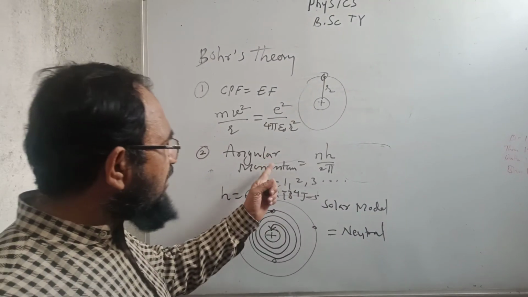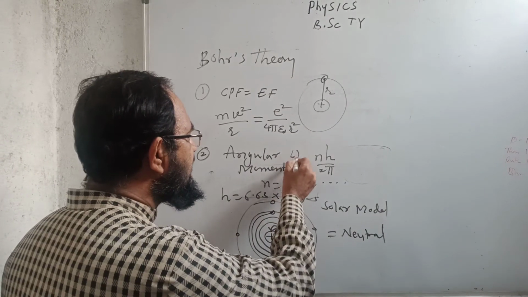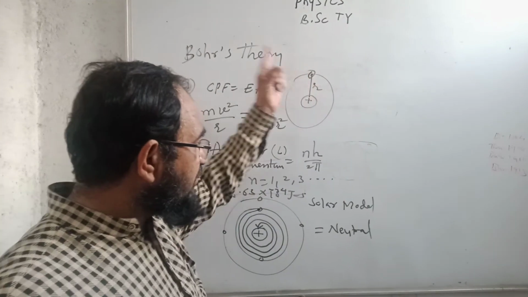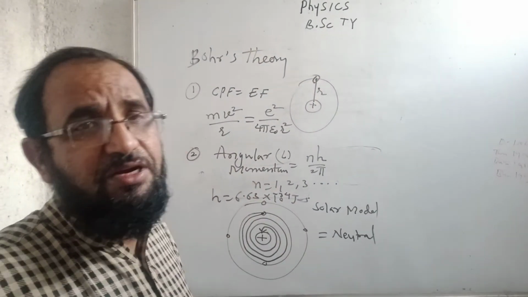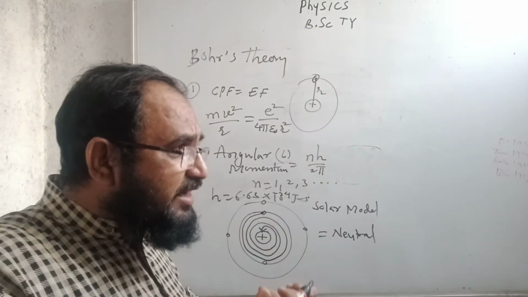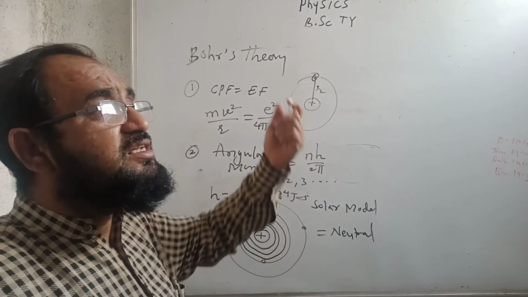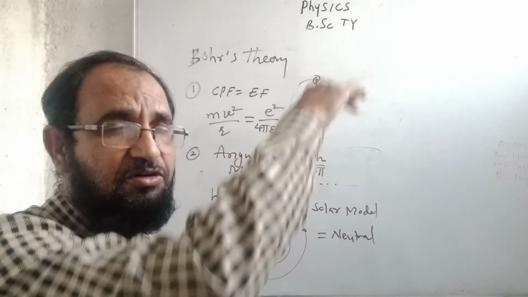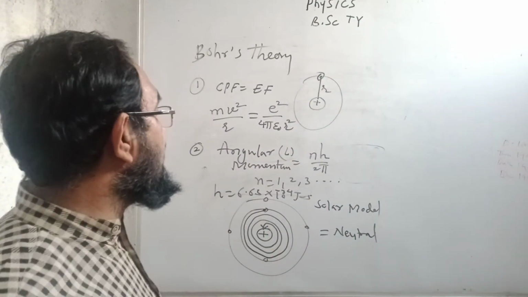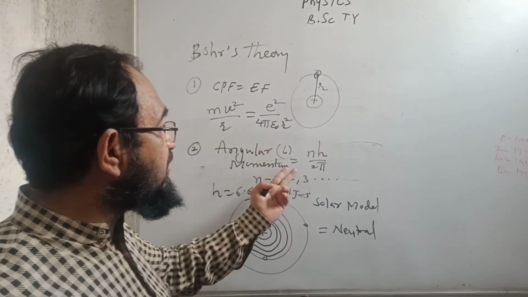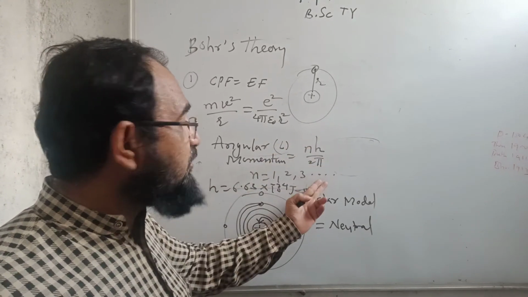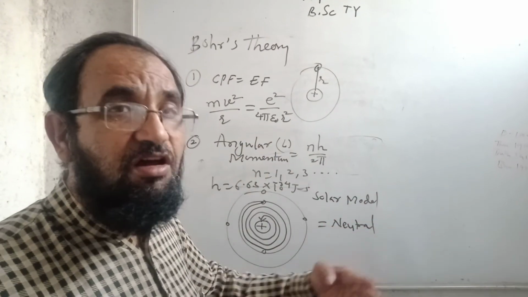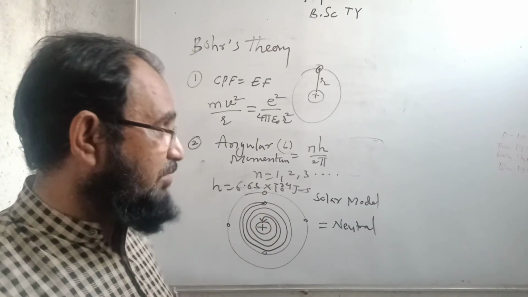So angular momentum L is equal to nh upon 2 pi. It means the electron will revolve only in fixed orbits. When its energy is lowered, it will jump from the second orbit to the first, and the angular momentum of that orbit should be h upon 2 pi, for the higher orbit 2h upon 2 pi, 3h upon 2 pi, not 1.5, not a fractional number.